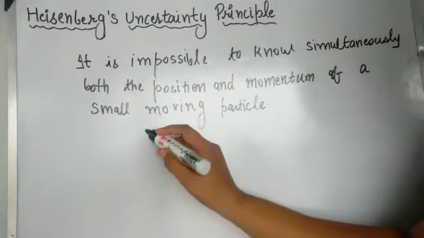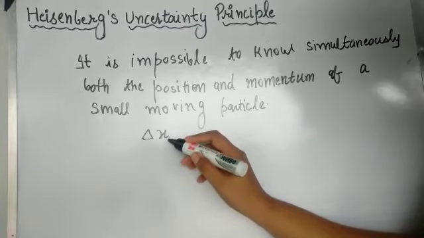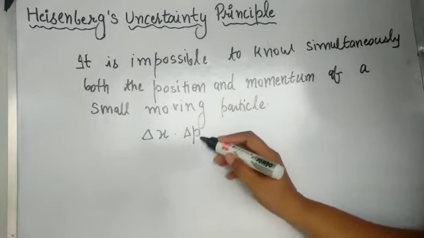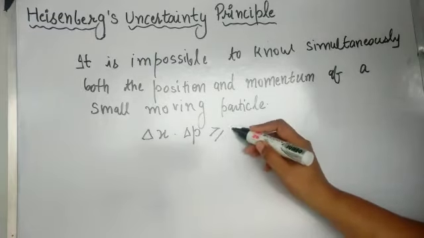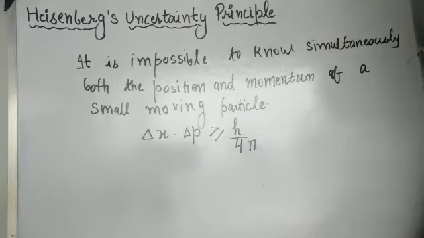Now, if we represent the uncertainty in position by delta x and uncertainty in momentum by delta p, then this principle can be denoted as this.